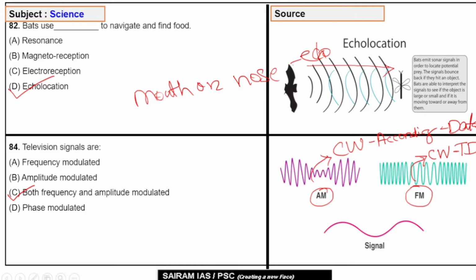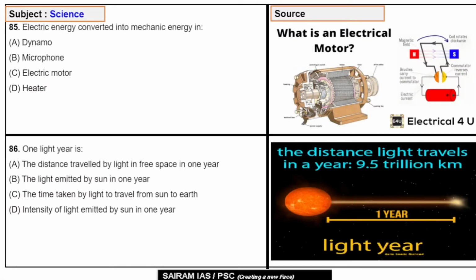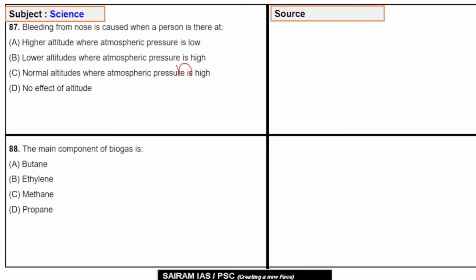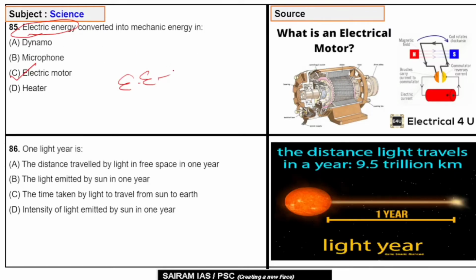Next, move to the next question. Question number 85. Electric energy is converted into mechanical energy in. From the name you can understand it is electric energy. So the correct answer will be electric motor. An electric motor converts electric energy into mechanical energy. And in case of a generator, it converts mechanical energy to electric energy. So the correct answer will be C. Electric motor.